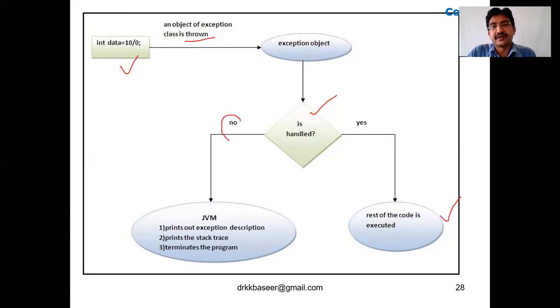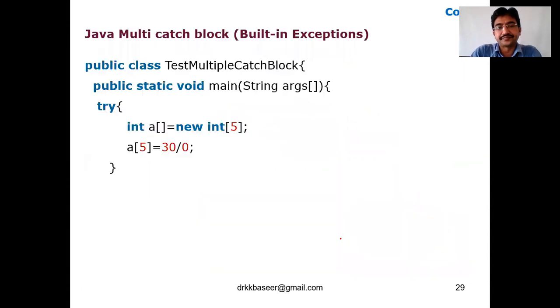If nobody is handling it, because you are not using any exception handling there, the JVM will print the exception description, print the stack trace and terminate the program. It doesn't execute the rest of the code when there is no exception handling. When there is exception handling, definitely the rest of the code will be executed. Clear?